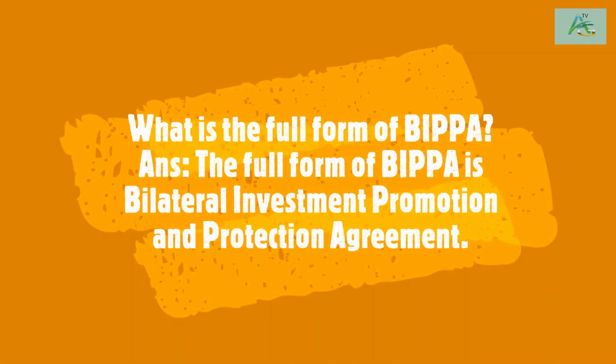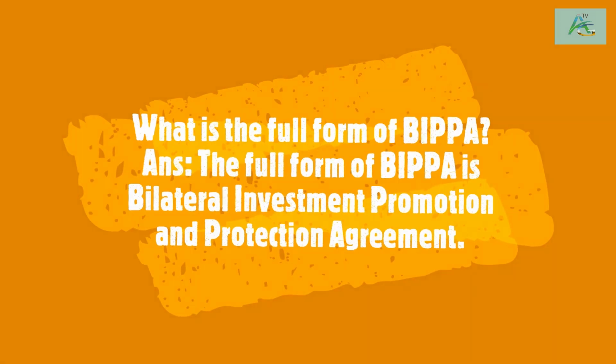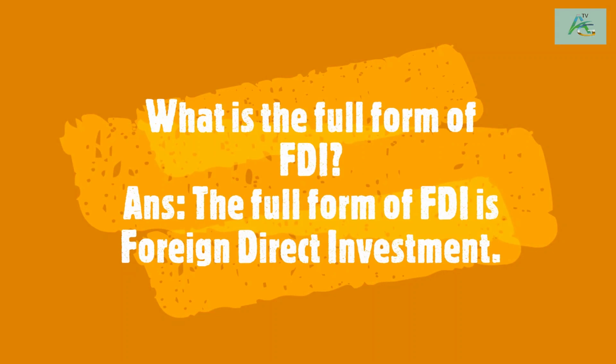What is the full form of BIPA? The full form of BIPA is Bilateral Investment Promotion and Protection Agreement. What is the full form of FDI? The full form of FDI is Foreign Direct Investment.